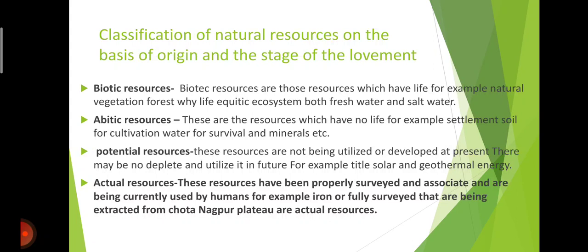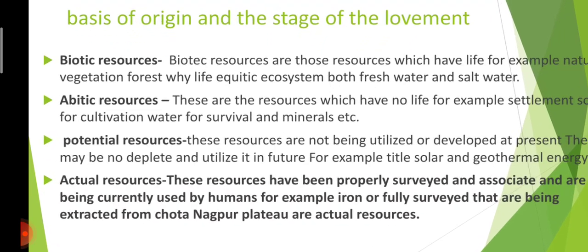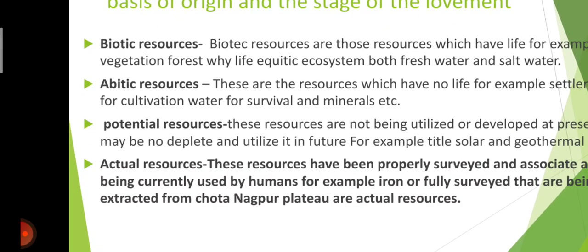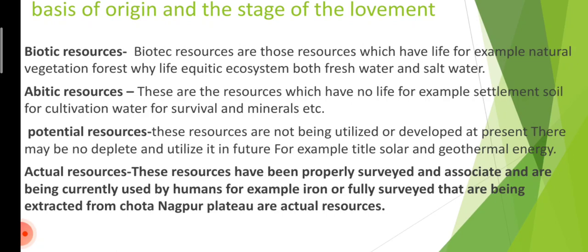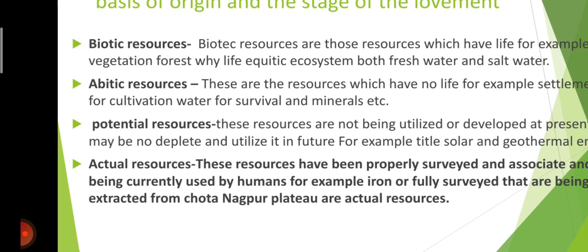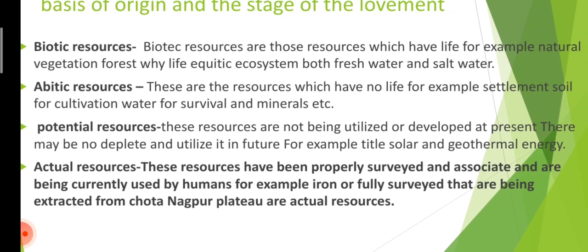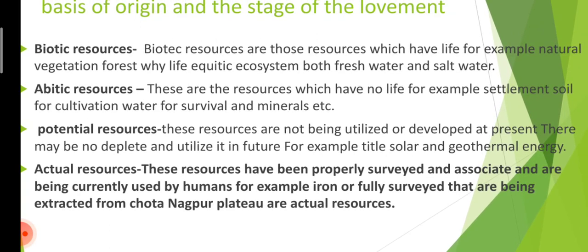Now, classification of natural resources on the basis of origin and the stage of development. First, biotic resources. Biotic resources are those resources which have life, for example, natural vegetation, forest, wildlife, aquatic system, both in fresh water and salty water. Now, abiotic resources. These are the resources which have no life. For example, settlement, soil for cultivation, water for survival, and minerals, etc.